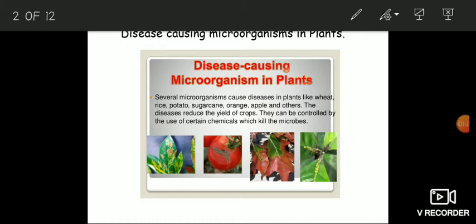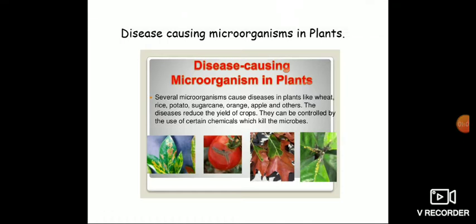So, disease causing microorganisms in plants. See, some organisms cause diseases to plants. How can we find it? This is an affected plant. We can find it by the leaves, fruits and parts of the plant.